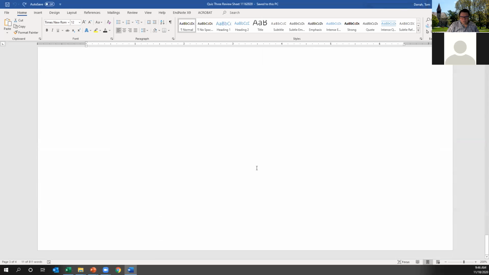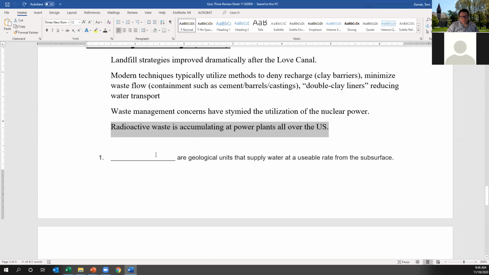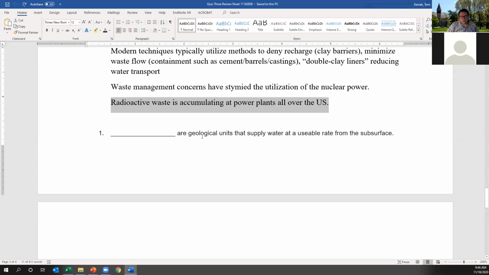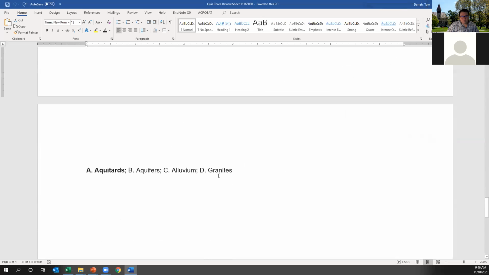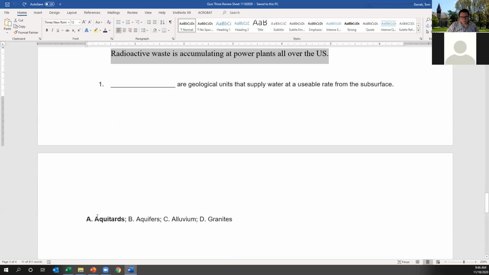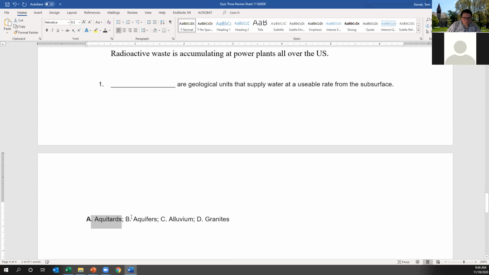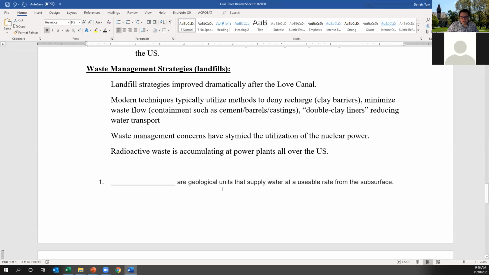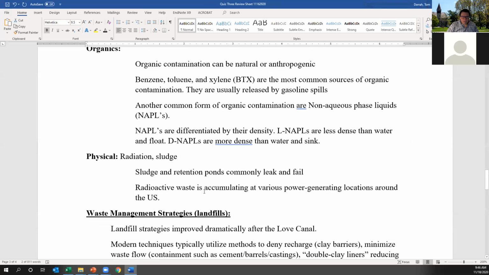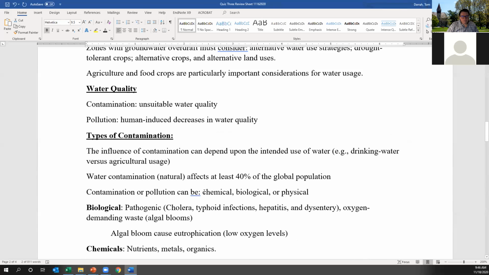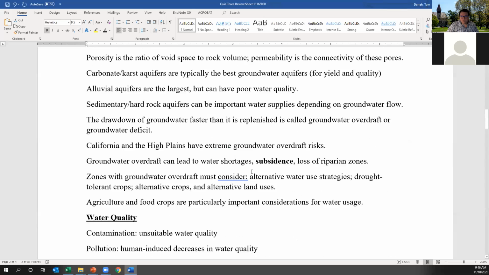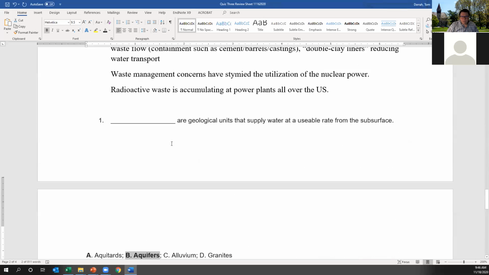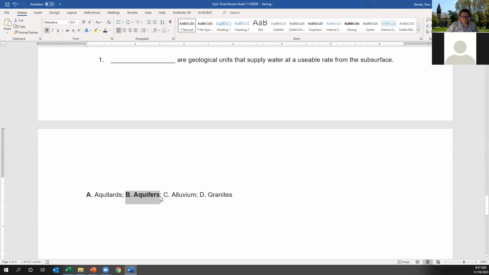So, example questions. I think we're wrapping up here. What are the geologic units that supply usable water from the subsurface? Hopefully, you would all recognize that aquitards. Oops, that's actually the wrong thing. It's highlighted there, so forgive me for that. Aquifers is the answer for units that supply usable water. I'll correct that online, but I promise you things like the definitions of contamination and pollution will be on there. I'll stop talking now, and I'll send out a note about that wrong thing being highlighted.